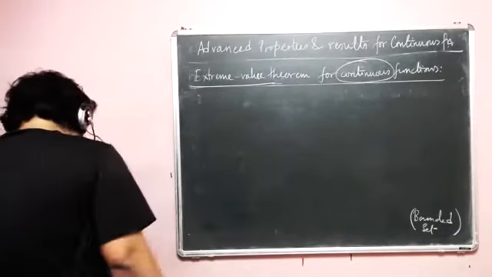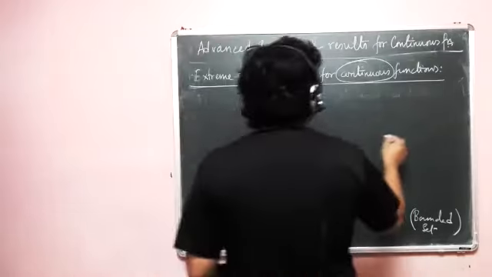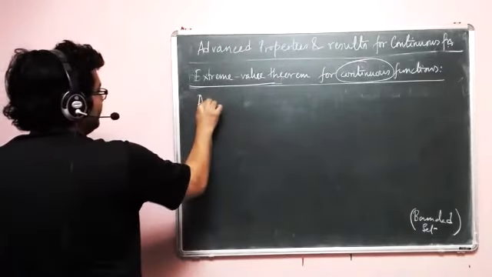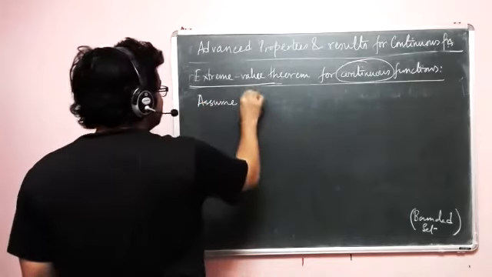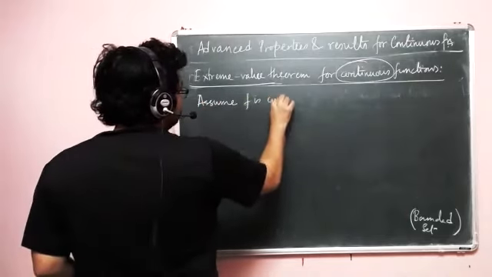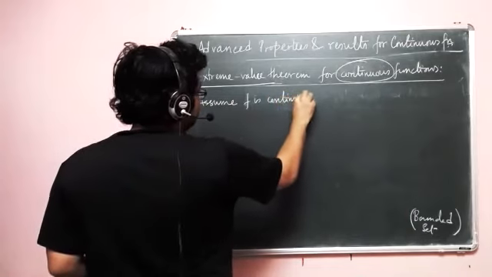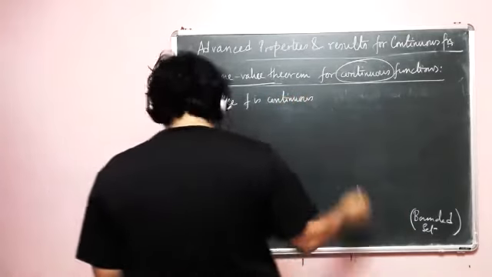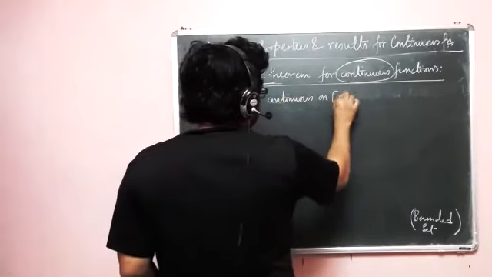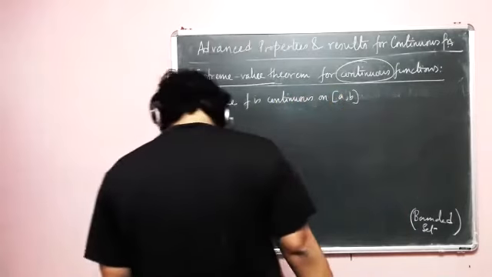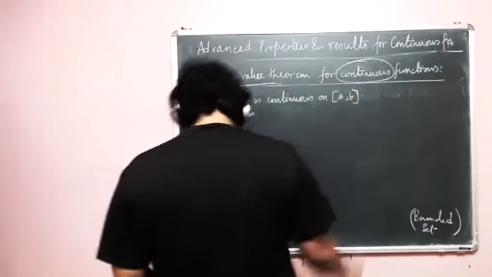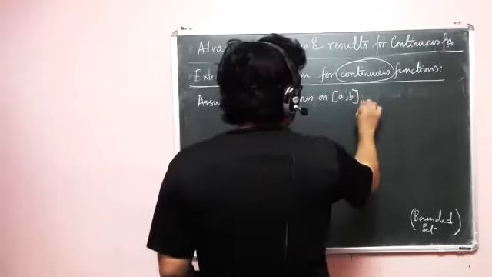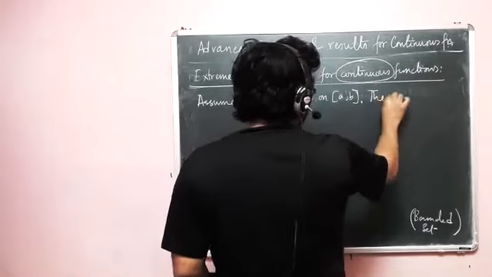So what is this theorem? This theorem is, okay, assume f is continuous on closed [a, b]. Then it is bounded. But we are not going to write that. We have written that.